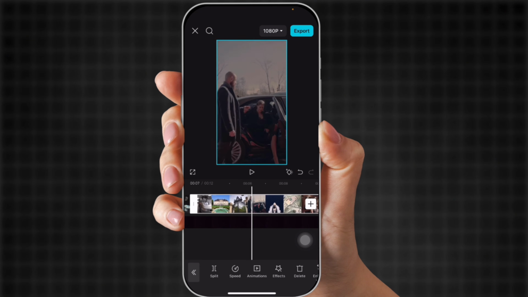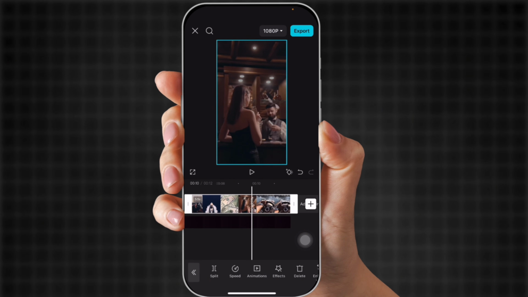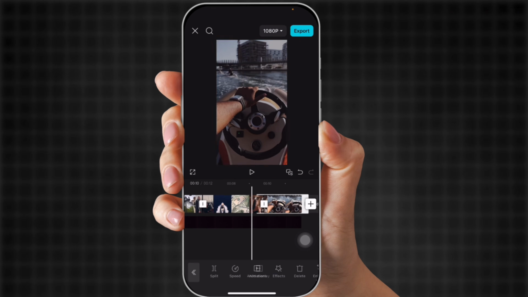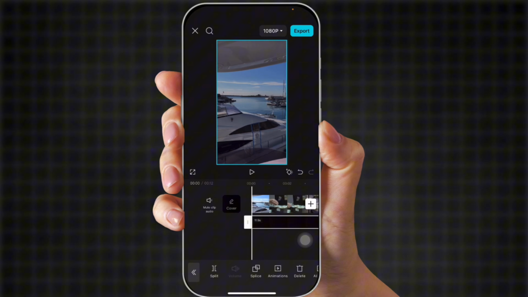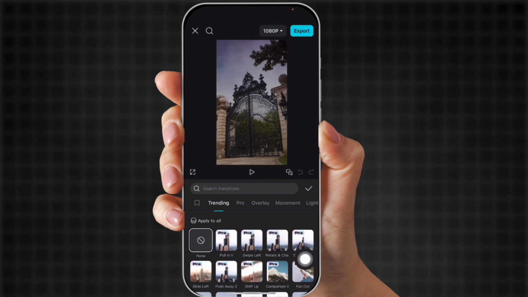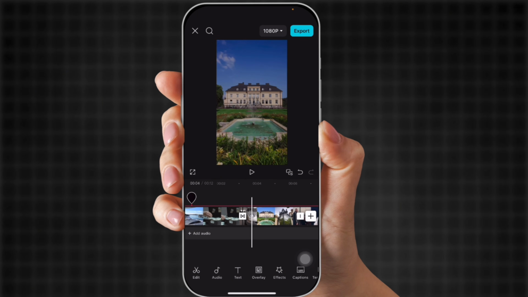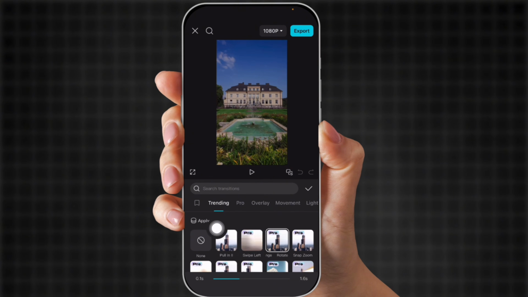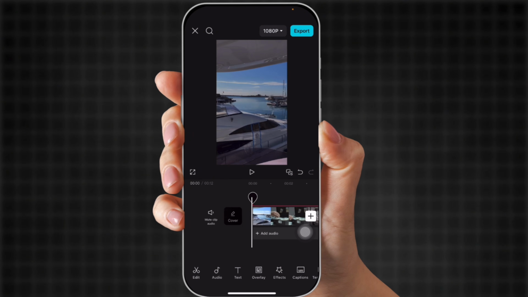Now you're going to split the video every couple videos, not every video, just every couple videos, because it will be too much if there's too many transitions. Now, I did about 3. So right there. Okay, and then you're going to come back and you're going to click one of the transitions. And right in the middle, there we go, right there. And now you're going to click one of the transitions you like. I picked this one. So now I'm going to click the transition again, and I'm going to press apply to all, so that I don't have to go and do it to all of them.